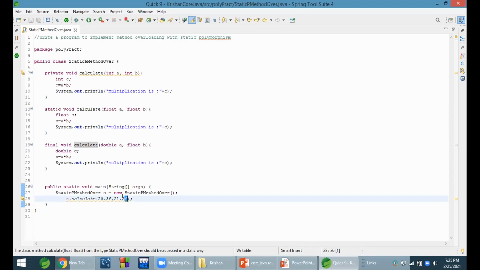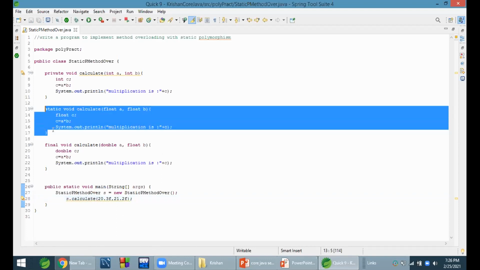If we want to call a method which has double values, then we have to give directly decimal point values. But if I want to call floating point values, then I will give like this, f after the values. When I run this, then this method will be called.